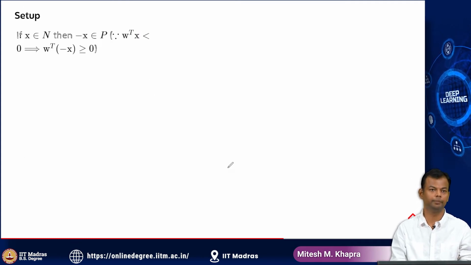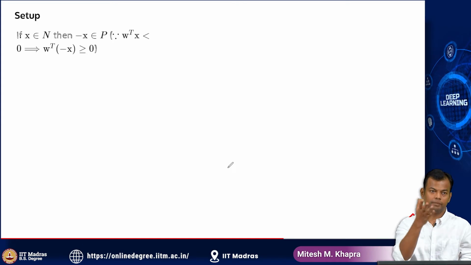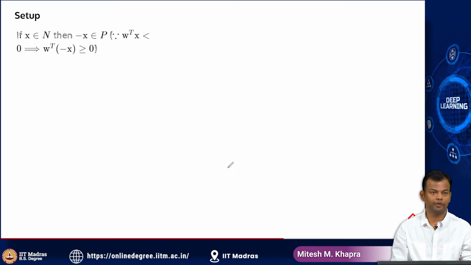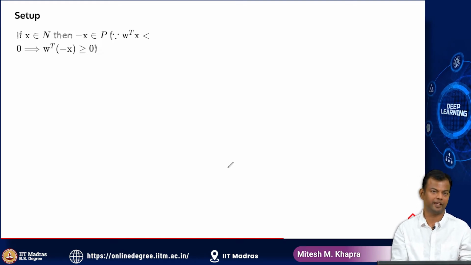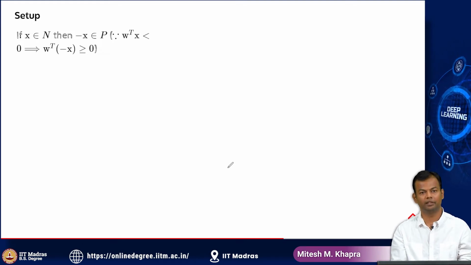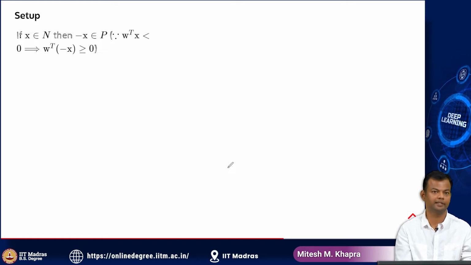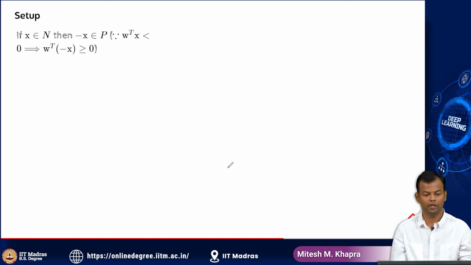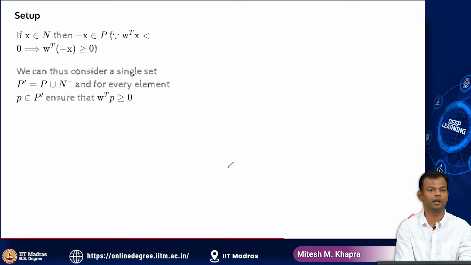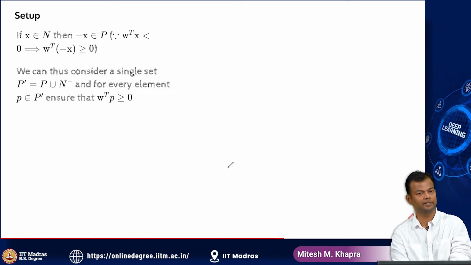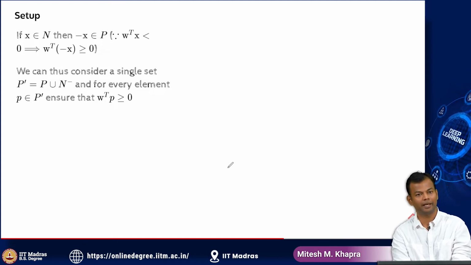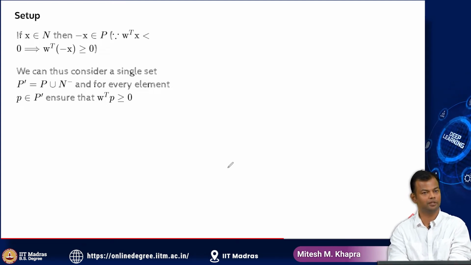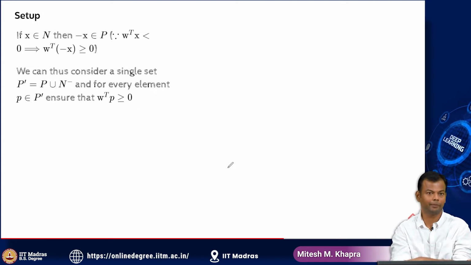First, I'll talk about the setup. So if x belongs to N, right, it's a point for which the output is 0, then minus of x belongs to P. This is trivial because if x belongs to N, then it means that W transpose x is going to be less than 0, which implies that W transpose minus x is going to be greater than or equal to 0, right? So now what this observation allows me to do is that we can thus consider a single set P prime, which is the union of P and N minus. What is N minus? N minus is the negation of all the points in N, right?